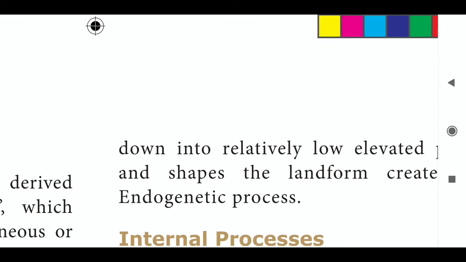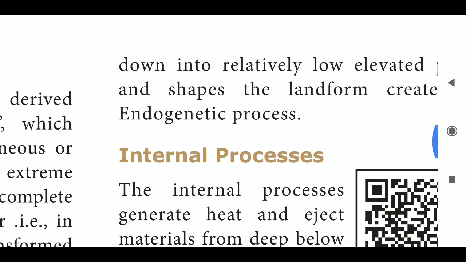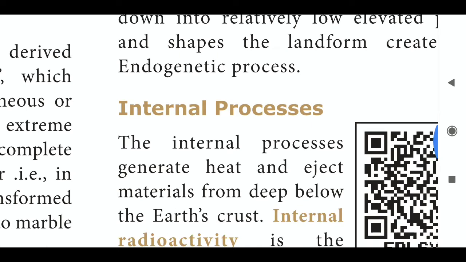Now look at the exogenetic processes. Exo means external or outer side. So the exogenetic forces are external. They are those factors that act on the earth's surface from outside.